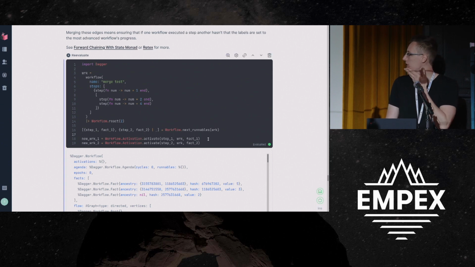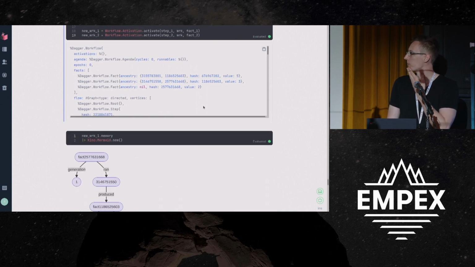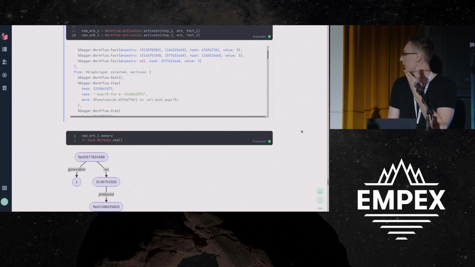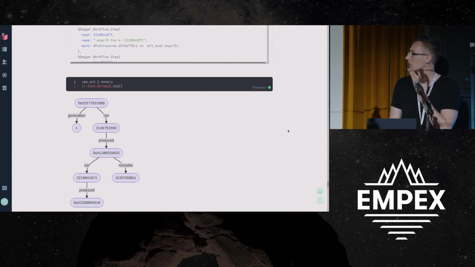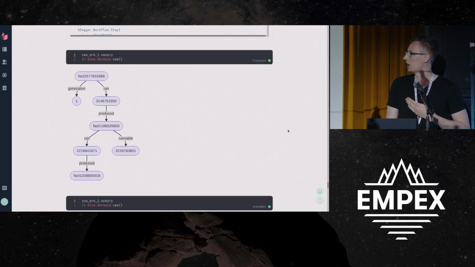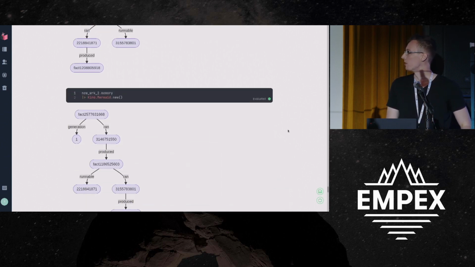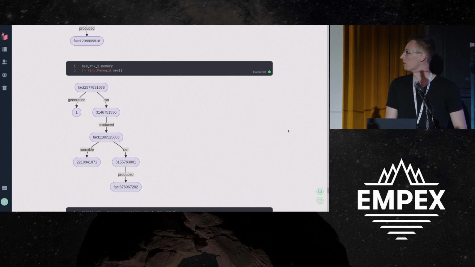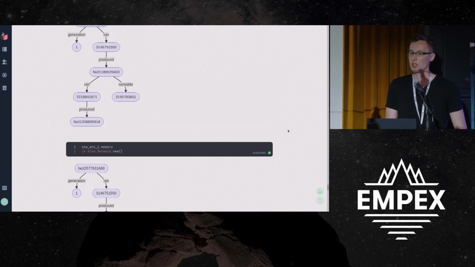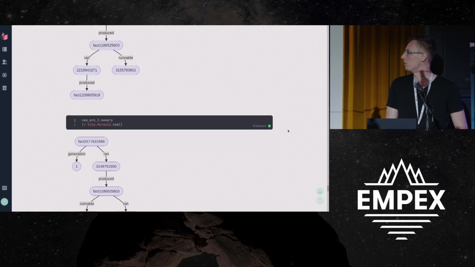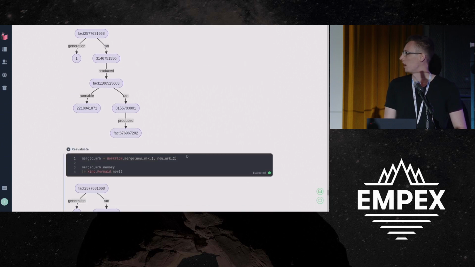Here we're executing part of the workflow in 2 separate contexts. So this is the same workflow, 1 and 2, where we're executing different parts at different times. And so we have a memory structure here. It looks like this. And then we have our separate process that's executed somewhere like this. So we can see they have different histories across their execution. And all we have to do is just merge them back together.